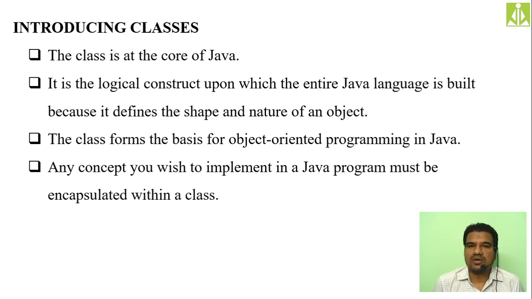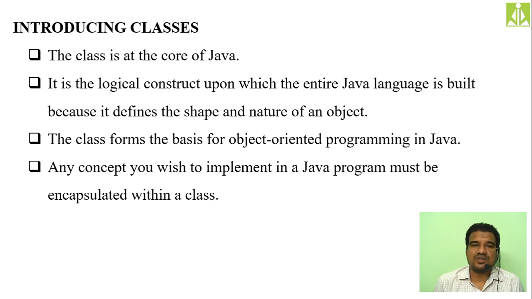Whatever OOPS concepts we try to implement in Java programming, the basis for all those OOPS concepts is your class only. The class is the fundamental building block of Java programming. With the help of that class only, we are going to create the object, and that object is the real-time instance of the class. All these definitions and examples we discussed in our previous session.